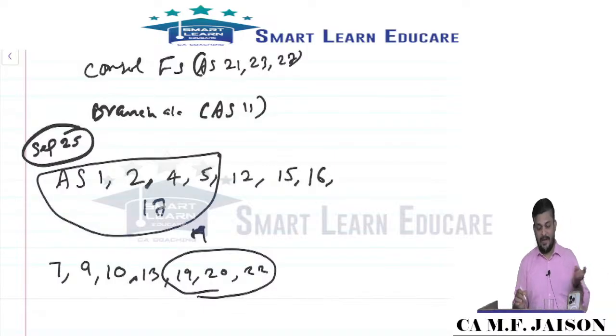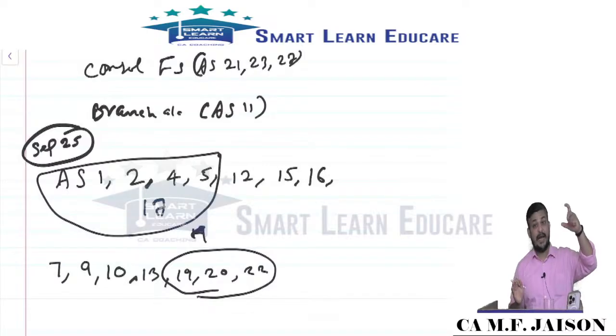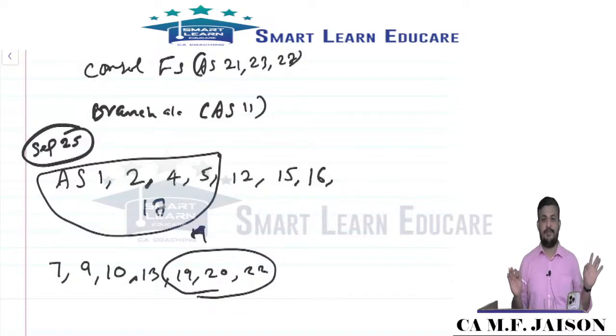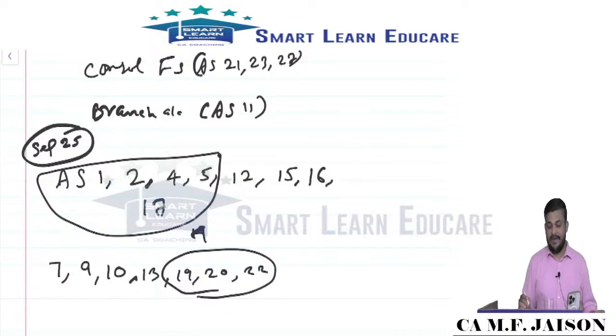Then after 21, 23, 27 is consolidated financial statement, always important. Amalgamation, always important. AS3 cash flow statement, investment accounts, always important, because these are chapters, and all these 8 chapters will have their presence every time. It is not alternative.